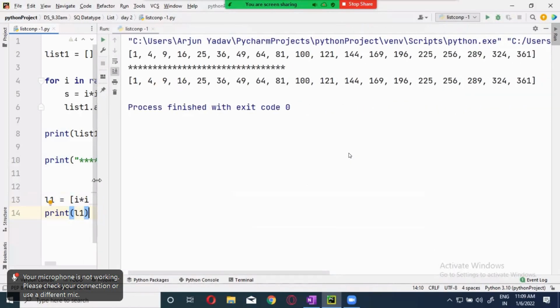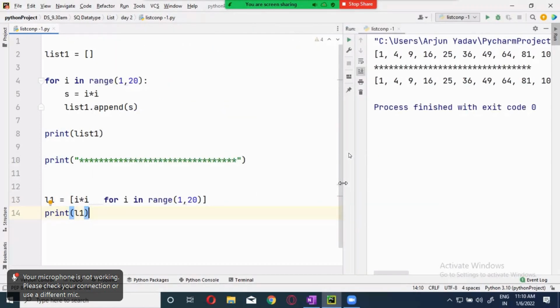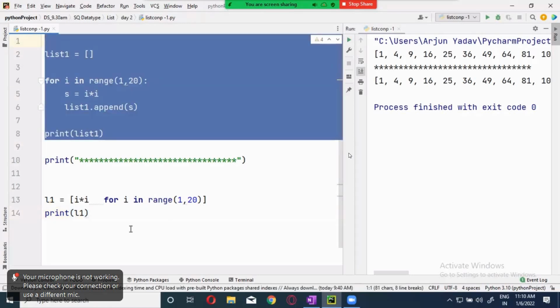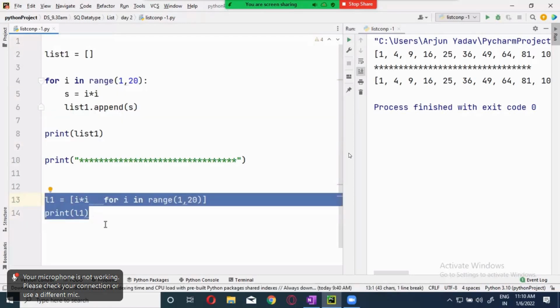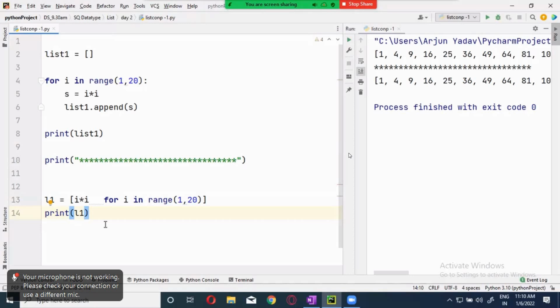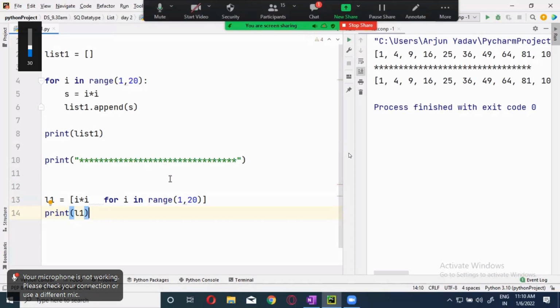Got it? Same output. Is there any difference in the code on the left side? This code and this code, is there a difference? What is the difference? Number of lines. Number of lines is the difference.